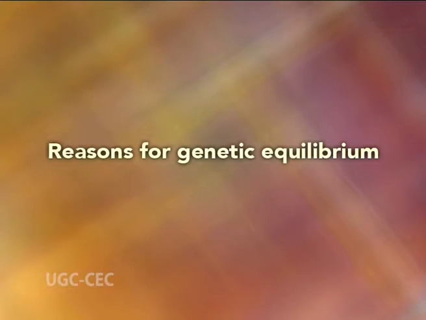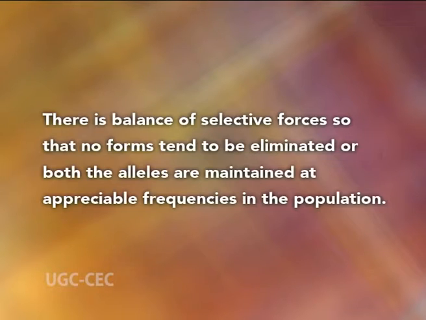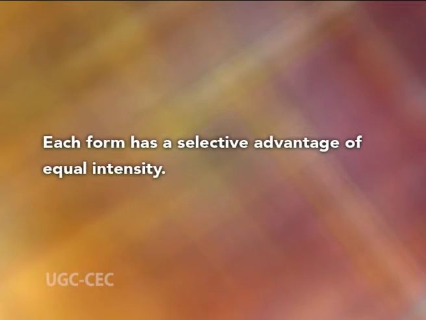There can be the following reasons for this genetic equilibrium. There is balance of selective forces so that no forms tend to be eliminated, or both the alleles are maintained at appreciable frequencies in the population. Each form has a selective advantage of equal intensity.